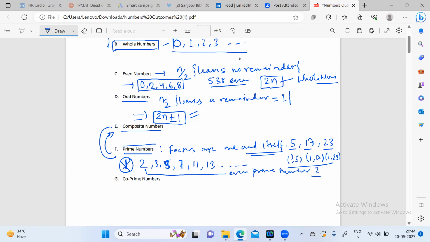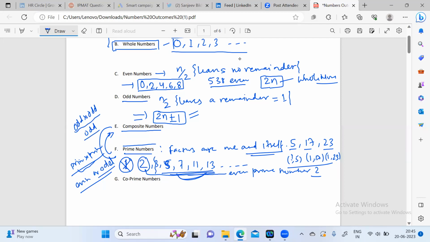So there's a very basic question I'll tell you. Let's say I'm asking prime number into prime number. Will it be an even number or an odd number? Sometimes if we don't realize that 2 is also a prime number, you'll see all the prime numbers will be odd, and odd number multiplied by odd number will always give you an odd number.